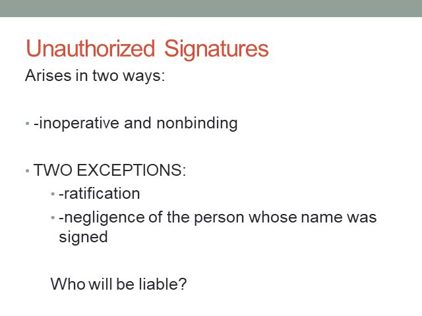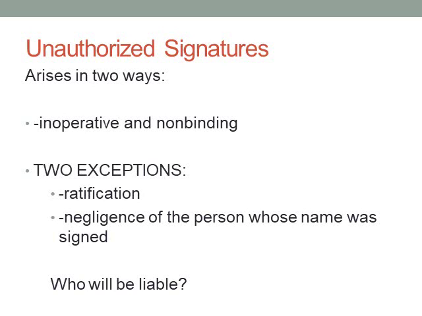So then we have unauthorized signatures. What happens when we have unauthorized signatures? Well, they arise in two ways. Either by forgery, right? Nobody said you could sign my name. And when an agent acts without authority. Generally, an unauthorized signature is wholly inoperative and will not bind the person whose name is signed or forged, but there are some exceptions to that. And we talked about the first one when we talked about agency law, and that's when our principal ratifies the signature, right? Ratification. And the other time is when the